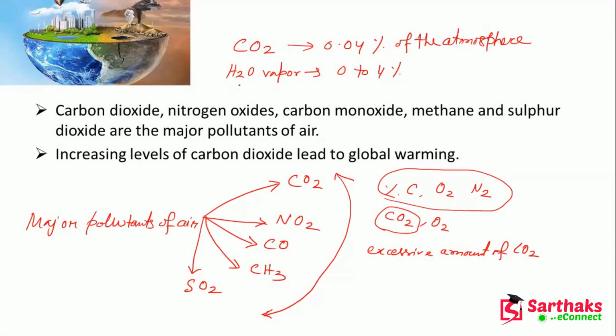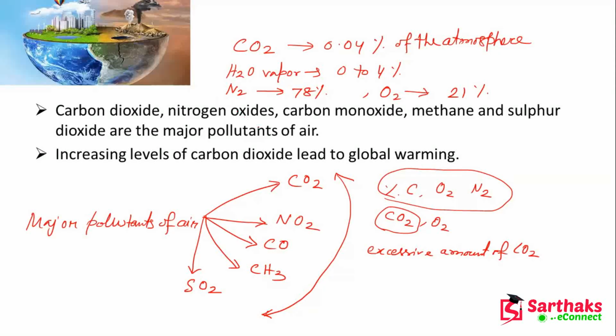And we have other gases in the atmosphere also, that is nitrogen, which is 78%, and oxygen, which is 21%. So in the atmosphere we have carbon dioxide at 0.04%, whereas nitrogen is 78%. Whenever nitrogen reacts with H2O, another compound will be created.